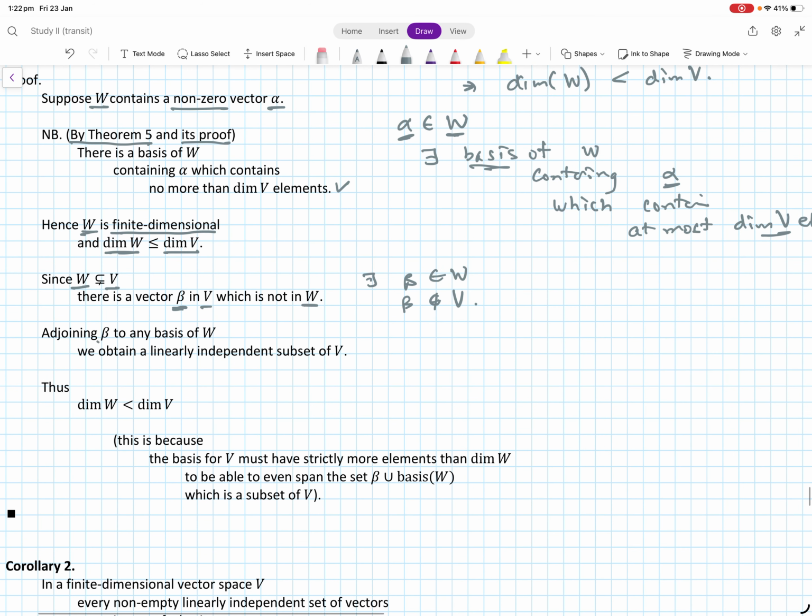Now, adjoining beta to any basis of W, we obtain a linearly independent subset of V. So now if we add beta to the basis of W, what we get is a linearly independent subset of V.